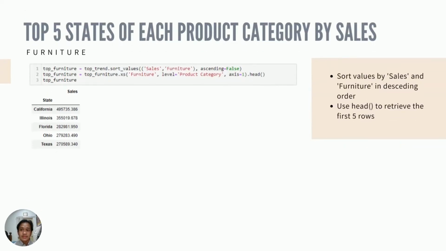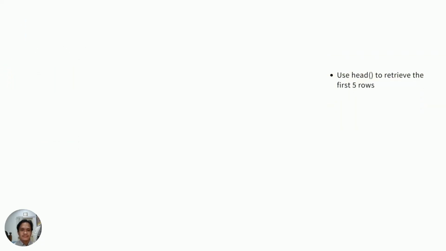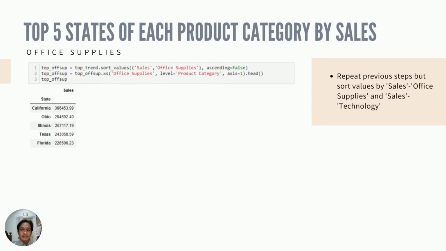Next, we retrieve the top 5 states by sale for each product category. Simply sort the sales in descending order, then use the head function to retrieve the first 5 rows. We simply repeat the previous step for the office supplies and technology categories.